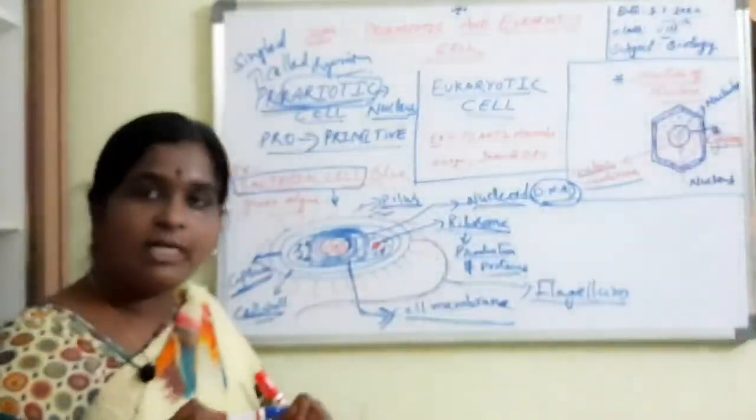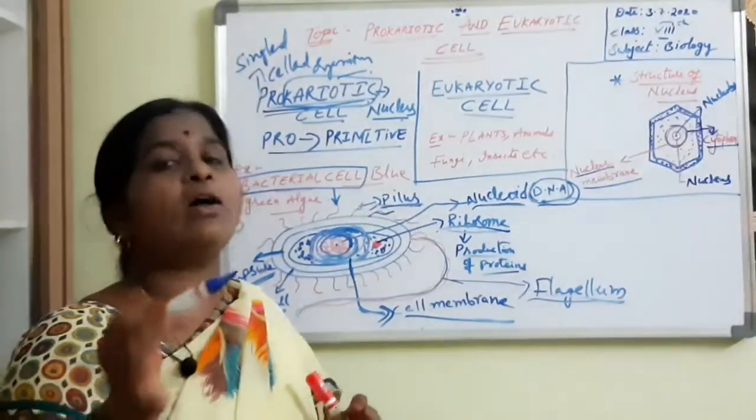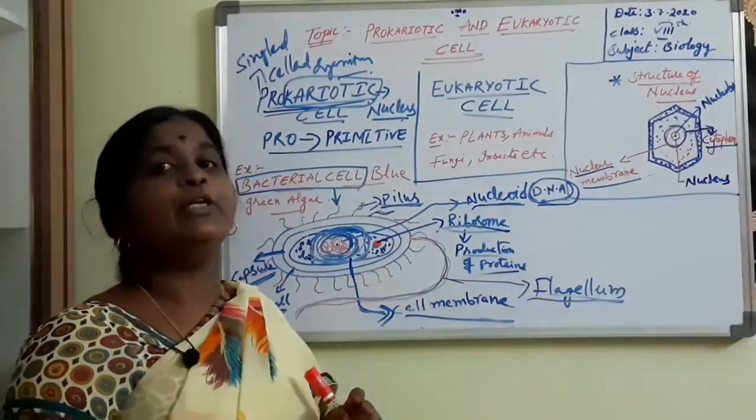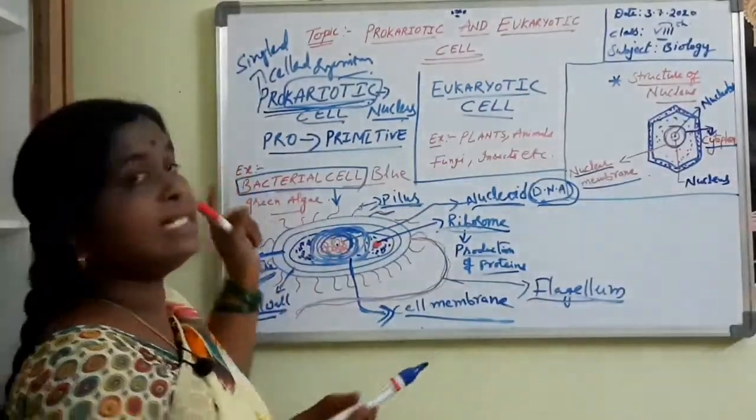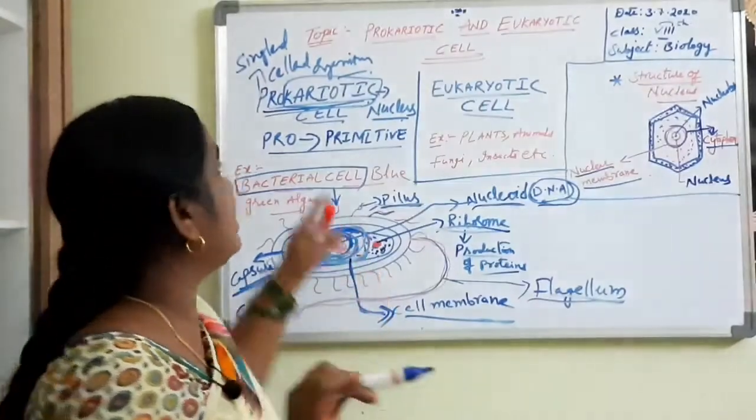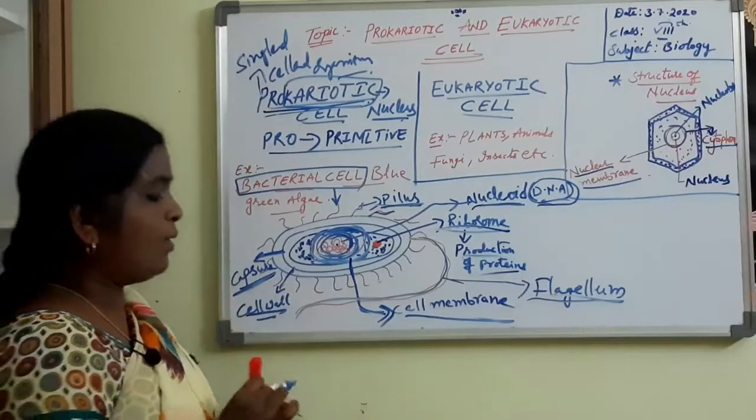Prokaryotic cell means what? The cells which do not have a well organized nucleus due to the absence of the nuclear membrane. Such type of cell we are calling it as what? Tell me? Prokaryotic cell. Okay.